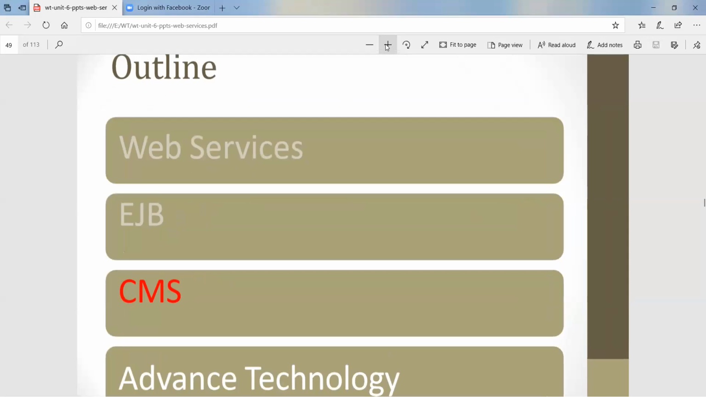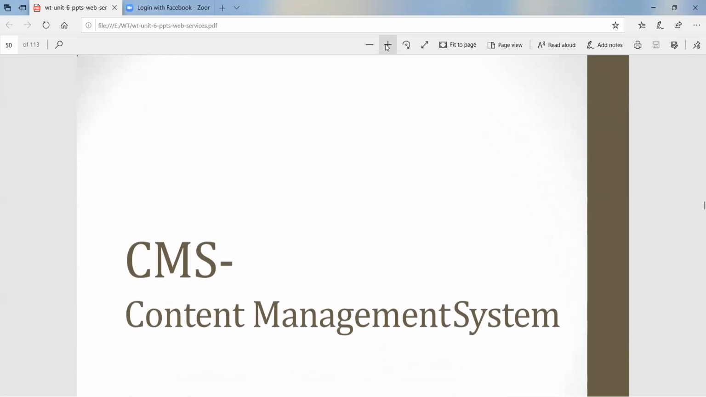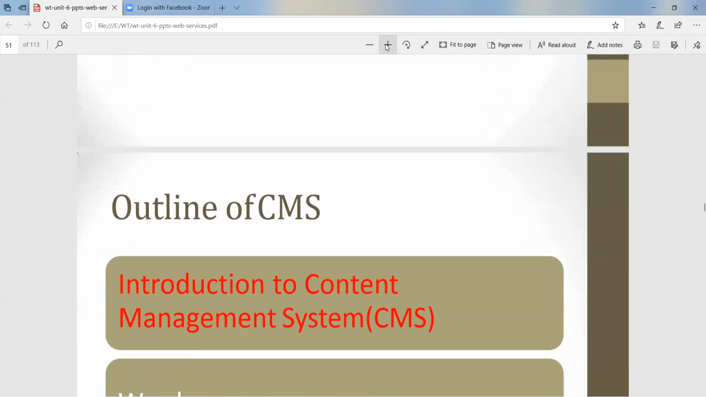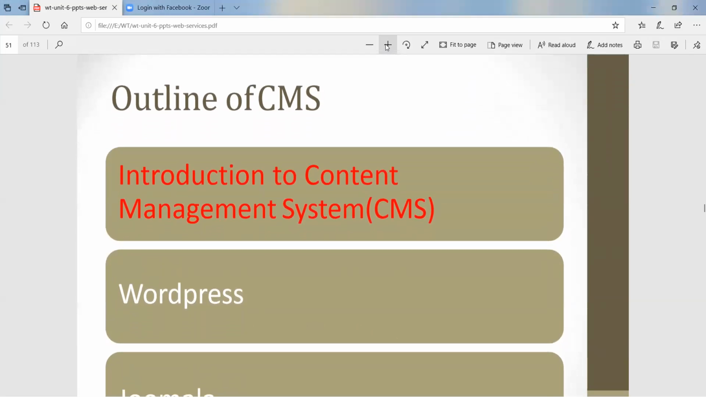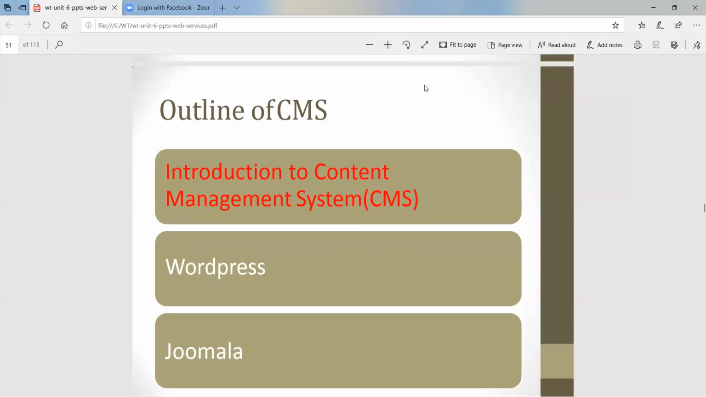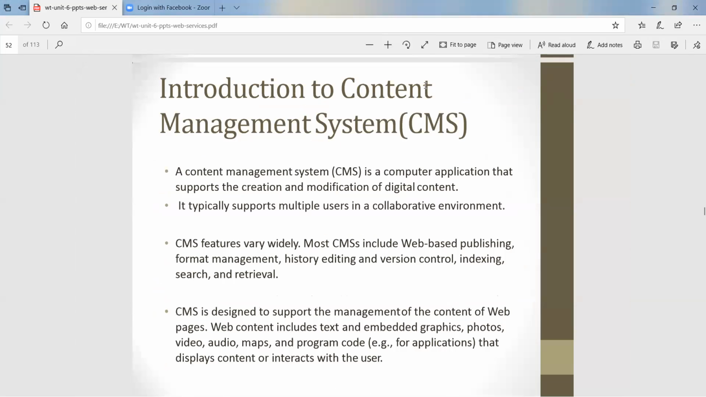So CMS is nothing but what? Content management system. This is the long form for content management system. The outline of CMS is: introduction to content management system, WordPress and Joomla. The next part is introduction to content management system.